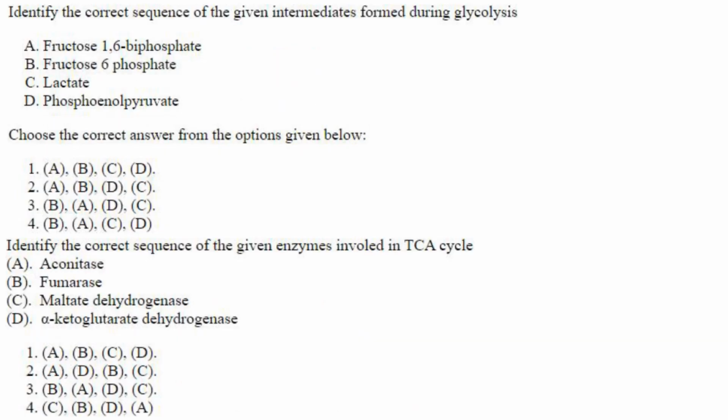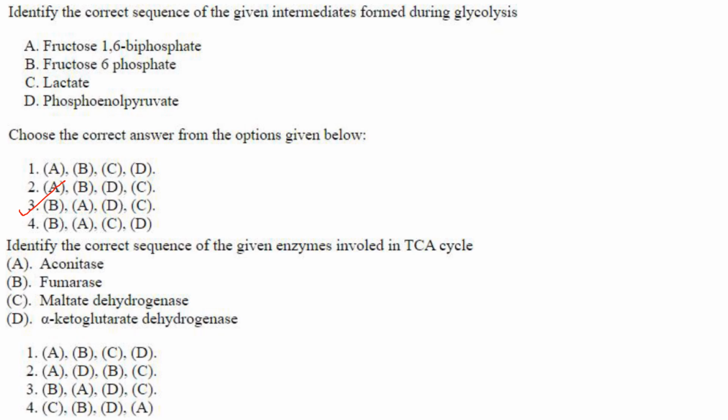Identify the correct sequence of the given intermediates formed during glycolysis. So you have to order the correct sequence. Lactate will come in the end. Phosphoenolpyruvate will come before lactate. So DC will be the ending. Now you have to see whether fructose 1,6-bisphosphate comes or fructose 6-phosphate comes. It is fructose 6-phosphate, then fructose 1,6-bisphosphate. So BADC. So the answer is option 3.